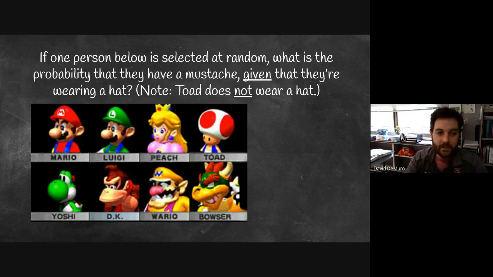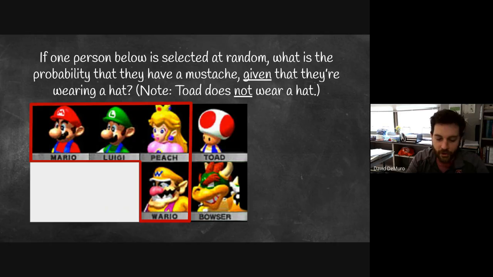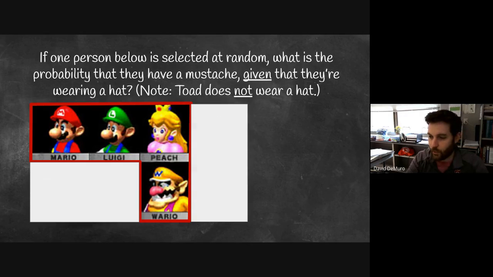So if we are given that we're selecting someone with a hat, well, that kind of narrows the frame down. So we're not looking at everybody in the sample space. We're only looking at the people with hats. So Mario, Luigi, Peach, and Wario are the 4 individuals in the population that are wearing hats. So Yoshi and DK, we're ignoring them for right now, and Toad and Bowser, we're ignoring them because they do not wear hats. So given that the person we're selecting is wearing a hat, now we're only choosing from these 4 individuals. And still we could choose Mario, Luigi, or Wario.